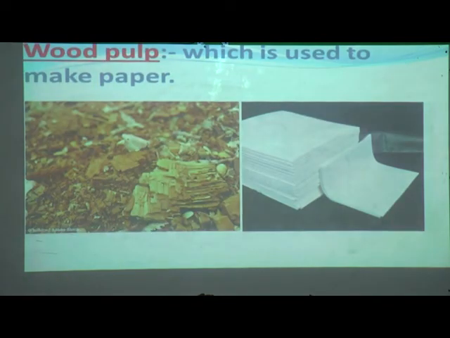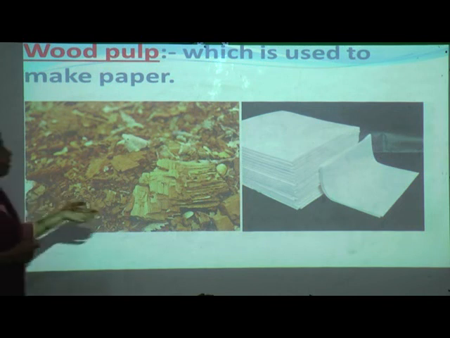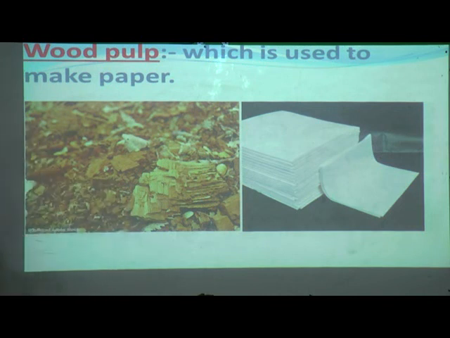Next is wood pulp, which is used to make paper. Small pieces of wood are processed. While you are at home or writing, you use books. Correct, students? Yes, these books and papers can all be manufactured from wood. Wood only, it is all manufactured and comes to us as paper.